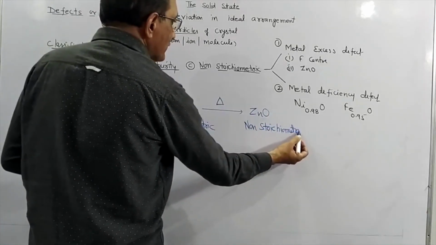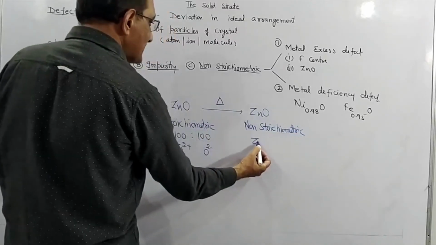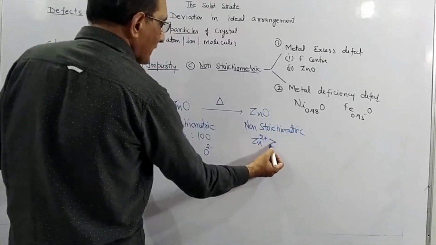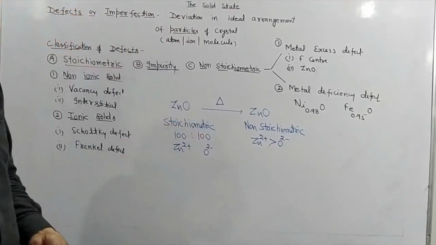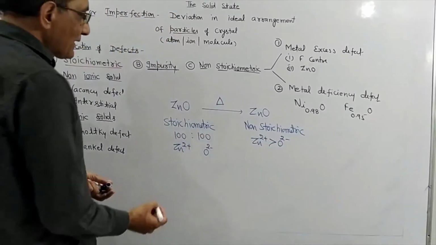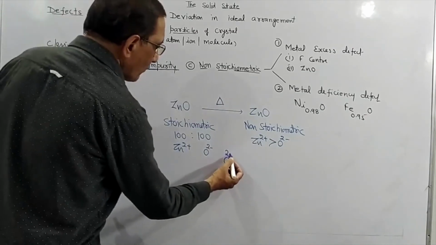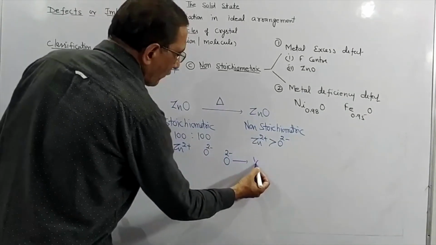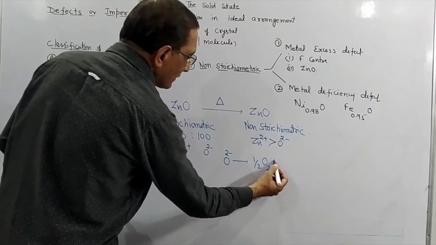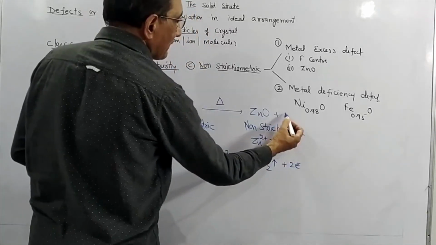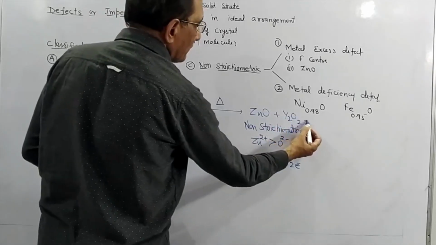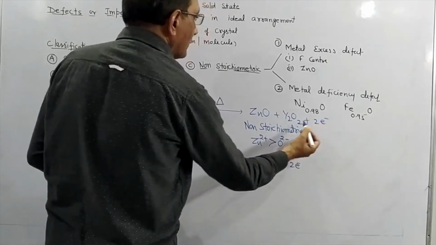Why are we saying non-stoichiometric? Because in this, zinc ions are more than oxide ions. Why do we have more zinc ions here? Because some oxide ions move out in the form of O2 gas and electrons are released. So we can write here half O2 plus electron.